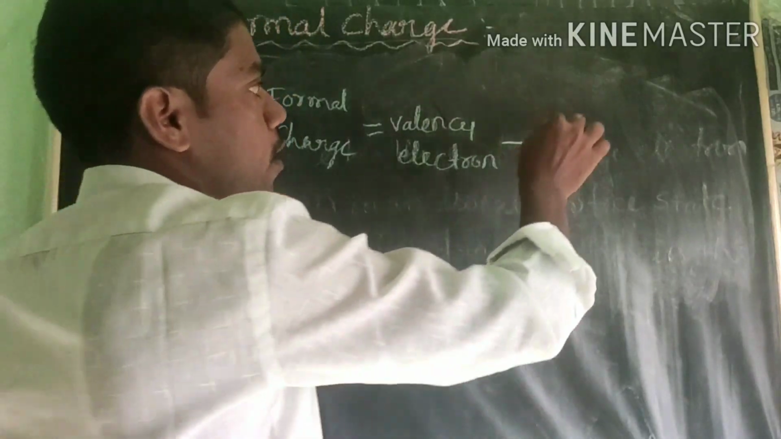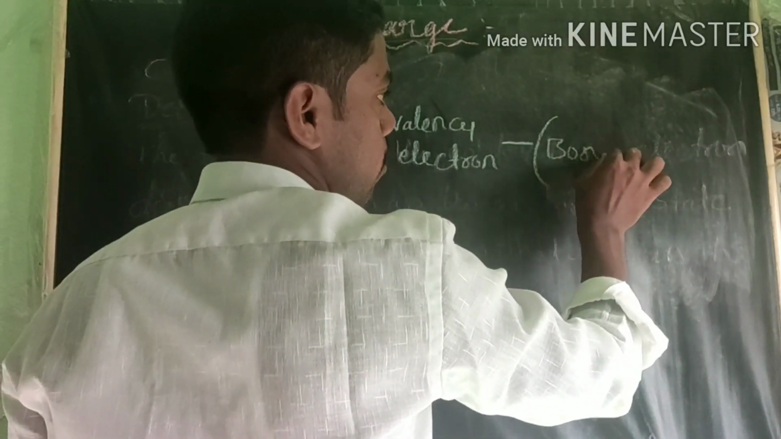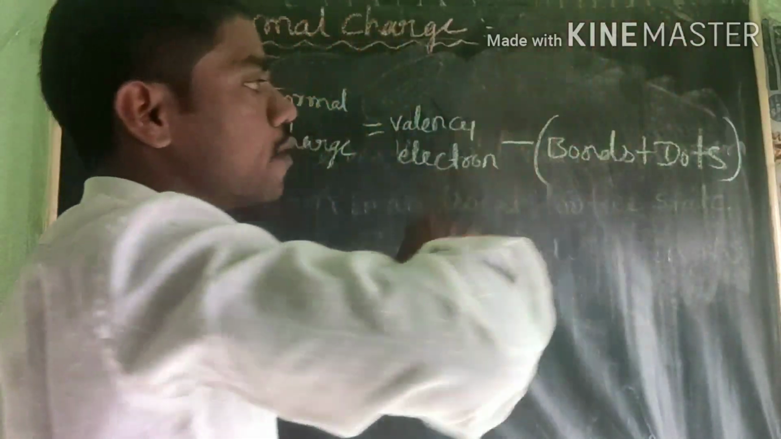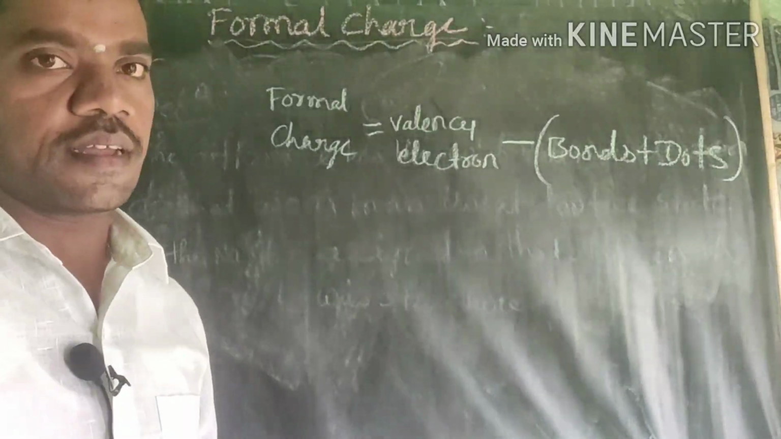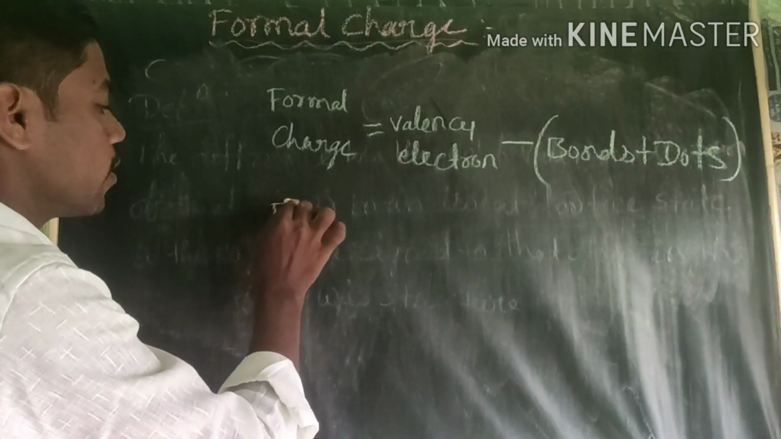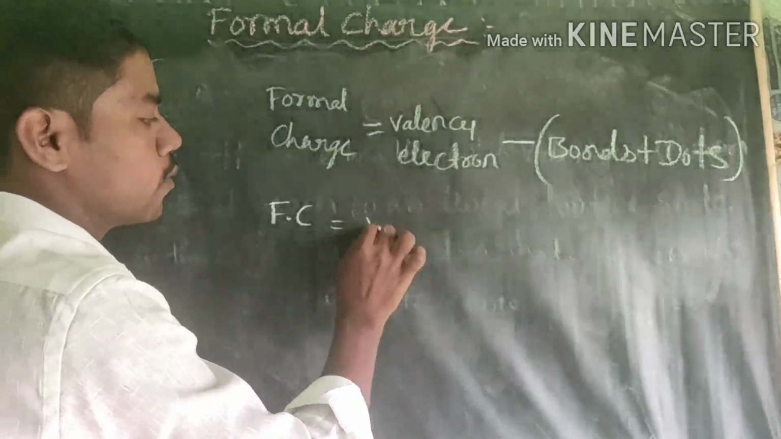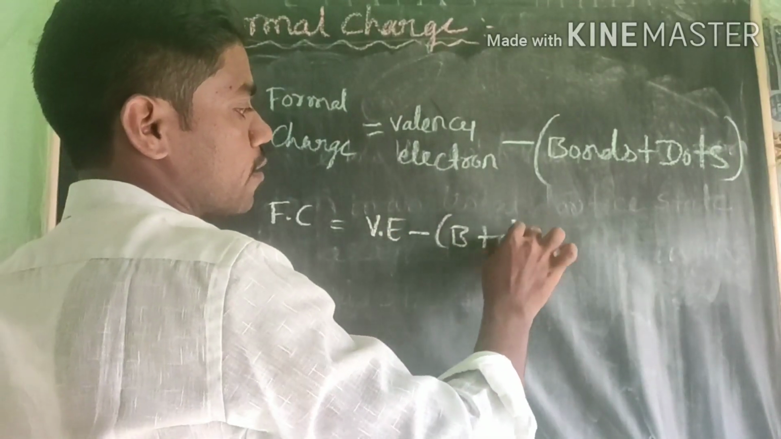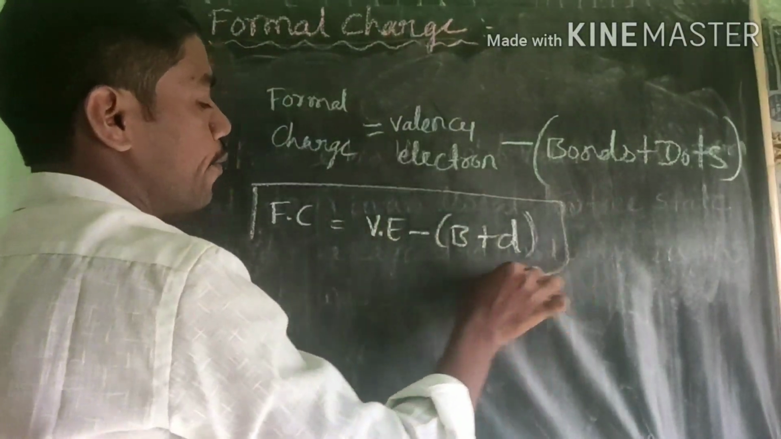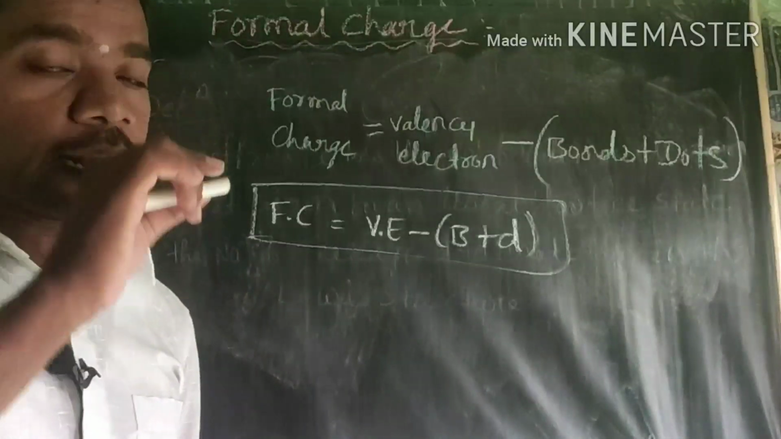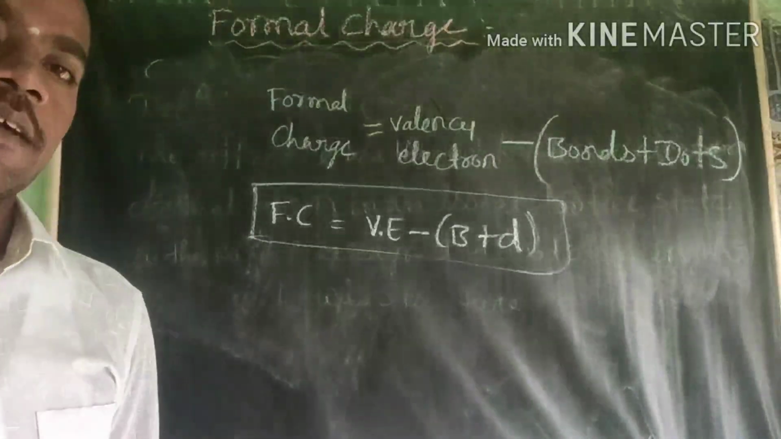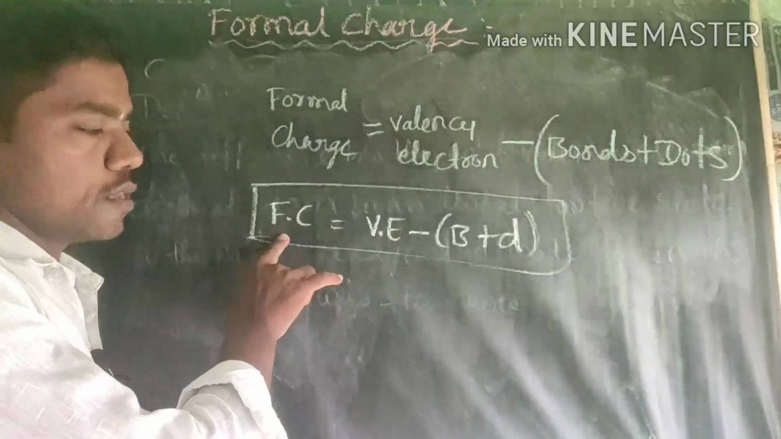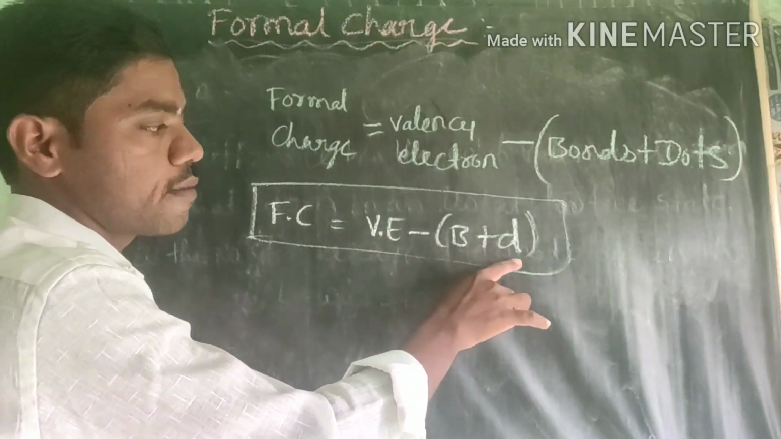minus bonds plus dots. You have to remember this concept, dear students. It's very simple. Formal charge equal to valence electron minus bonds plus dots. It's a formula. I will give how to calculate the formal charge upon any atom. Very simple. Once again, formal charge calculation equal to valence electron minus bonds plus dots.